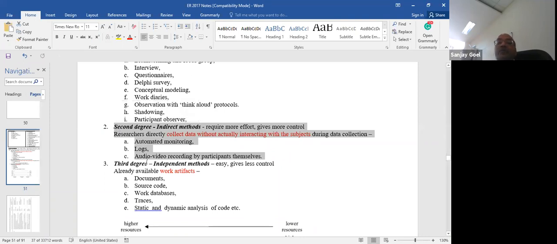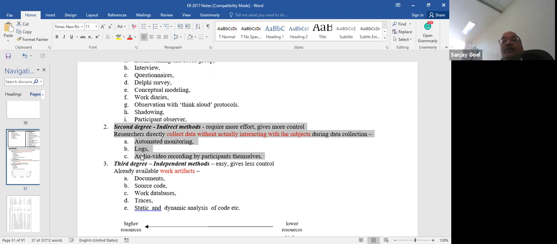Okay, let's say you ask them to record their conversations. So you don't have to sit in their meetings. You may ask them to record their audio, record their meetings. You may ask them to video record their meetings. Okay, you may ask them to maintain logs, journals. Okay, or you may install a video camera and just let that video camera watch what they are doing and record it. And instead of you personally watching at the workplace, you then watch the video recording.